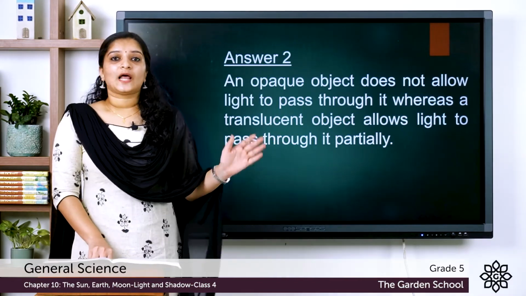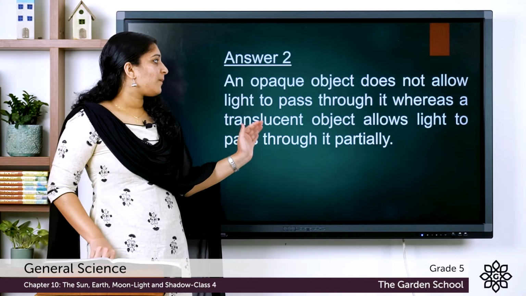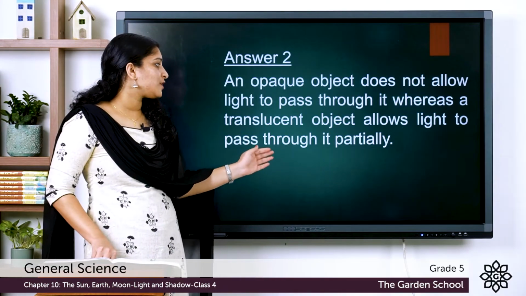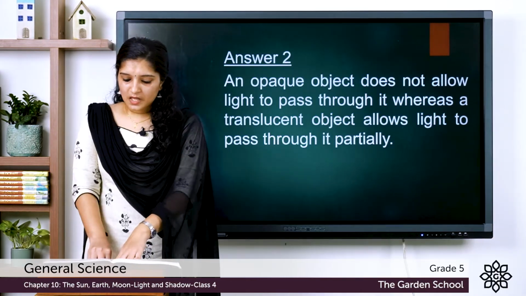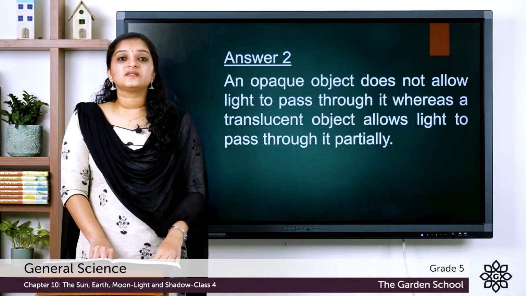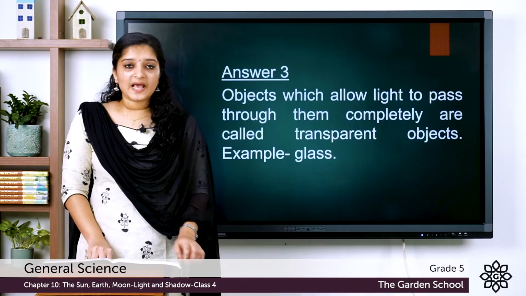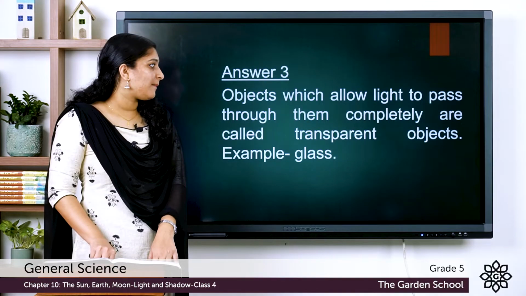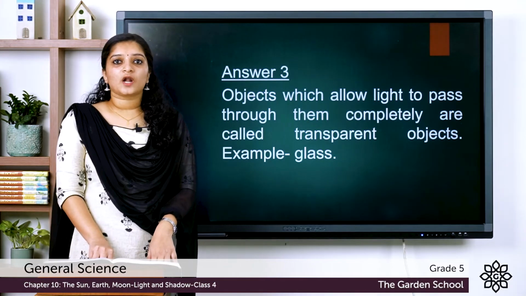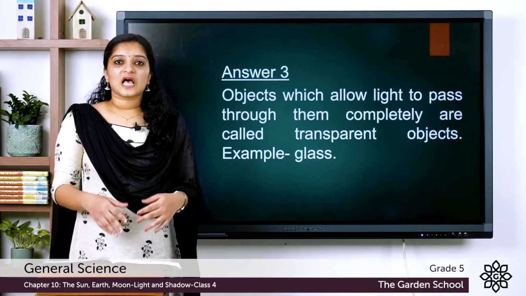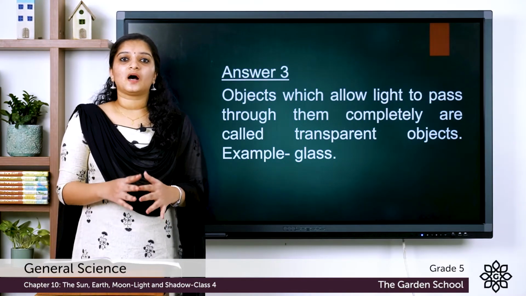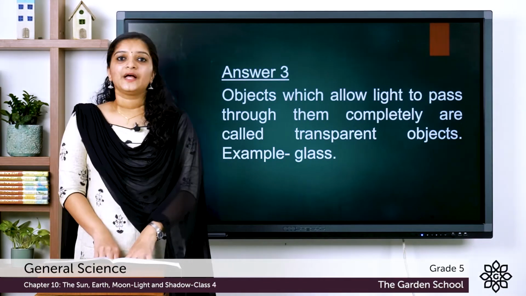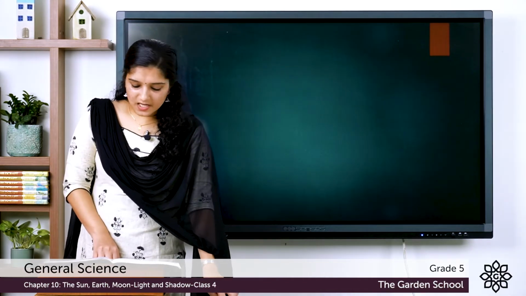Now the third question, what is a transparent object? Give one example. The answer is, objects which allow light to pass through them completely are called transparent objects. That is, the objects which allow light to pass through them completely are called transparent objects, and the example is glass. The fourth question, when is a shadow formed?